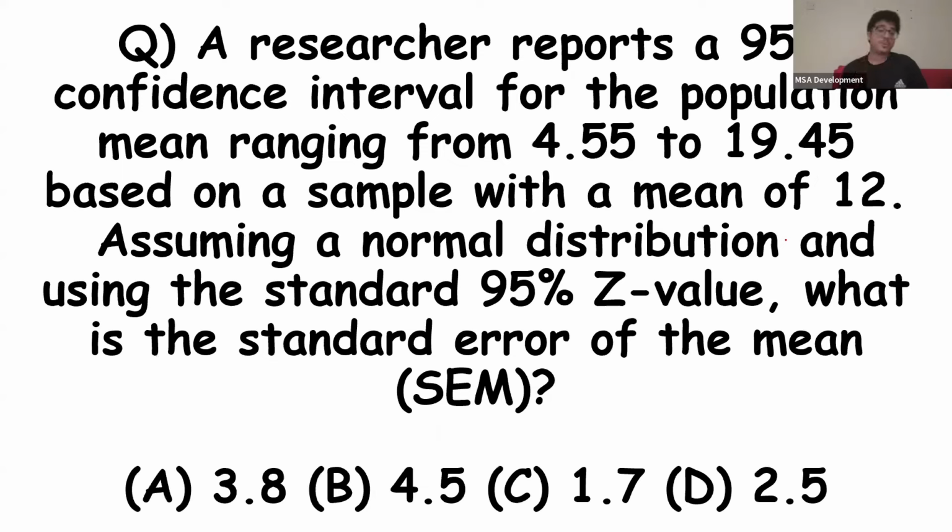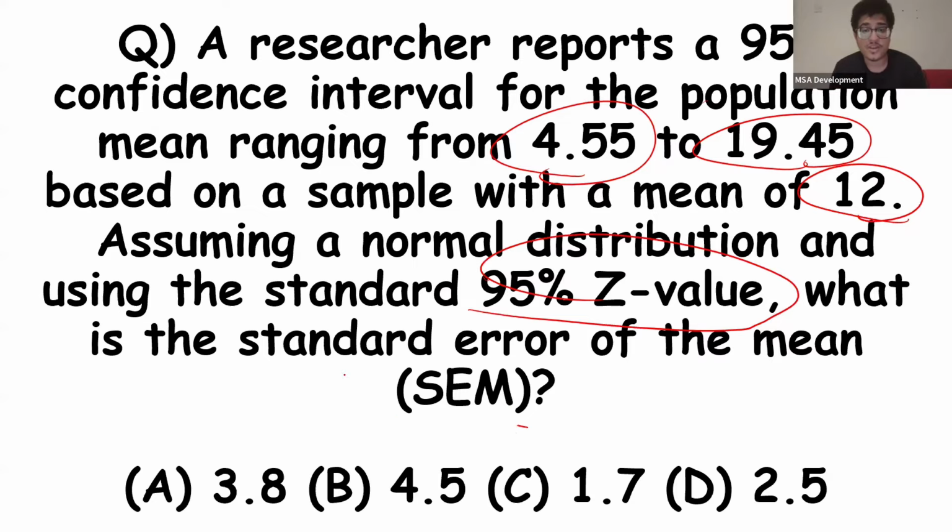Next question. I think this one was difficult, or at least it could trick you guys. A lot of you might not be able to solve this. A researcher reports a 95% confidence interval for the population ranging from 4.55 to 19.45, and the sample mean is 12. Assuming a normal distribution using the standard 95% z value, what is the standard error of the mean? So this question is not asking us to calculate the confidence interval.